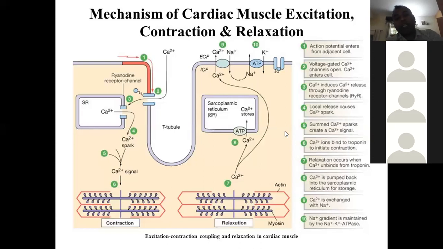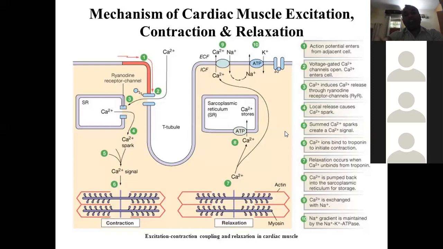So there is a sodium calcium exchanger, and this sodium is returned back to the extracellular system by the sodium potassium ATPase pump. So there are two other pumps interacting with the extracellular space: the sodium calcium exchanger and the sodium potassium ATPase pump.